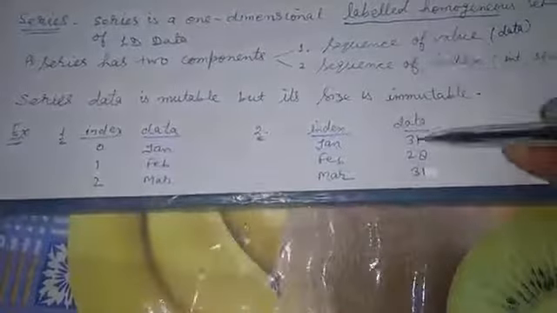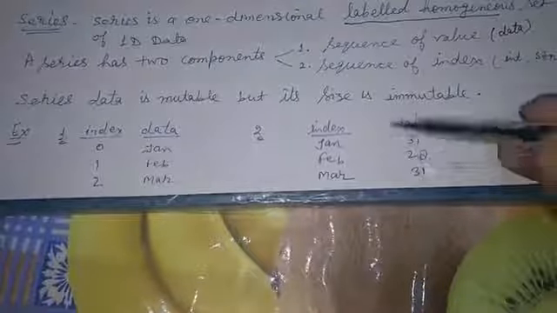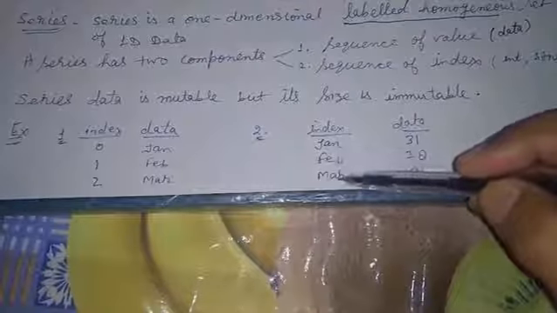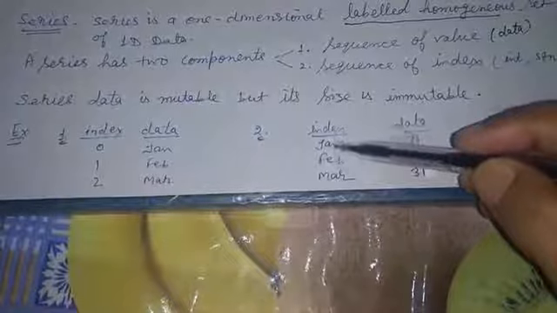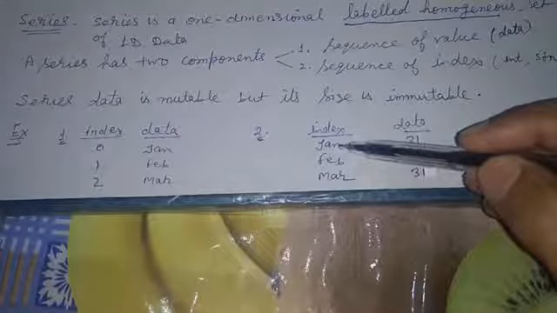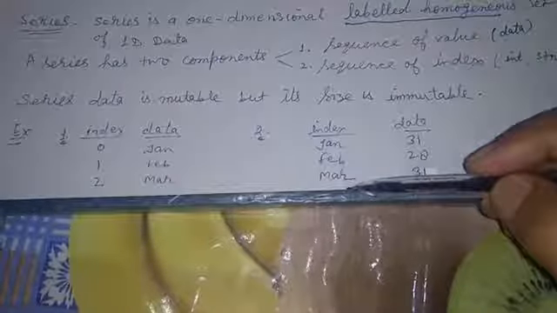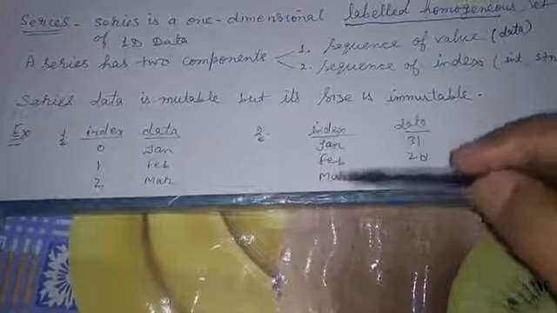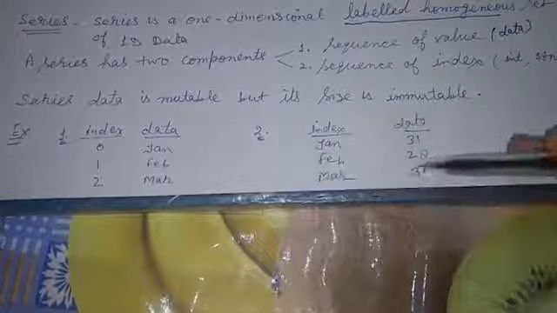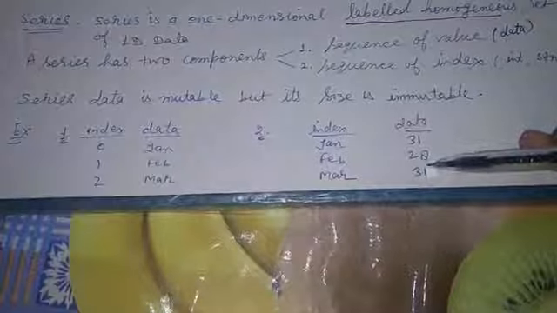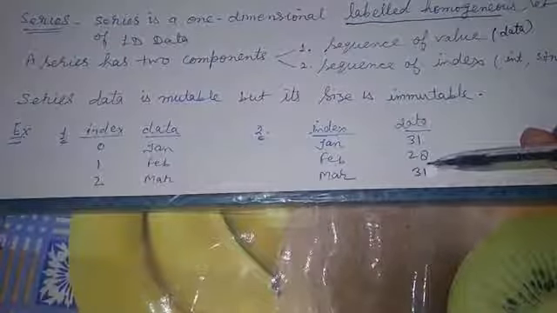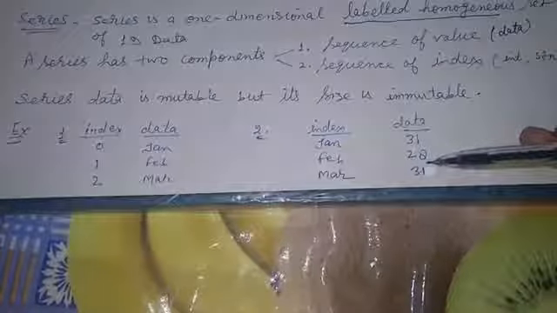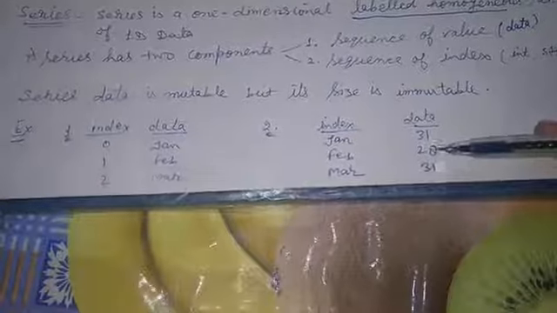Secondly, data is provided and index is also provided. You can see that the index this time is a text value. So this is how series is different from list and NumPy. Okay, I think you understand the difference between list and series.